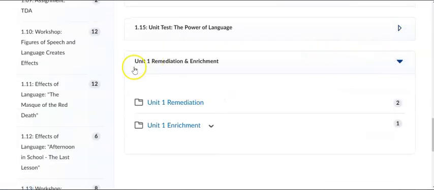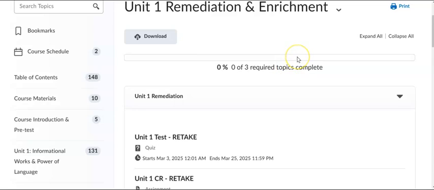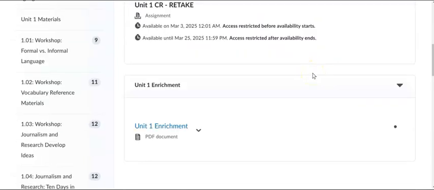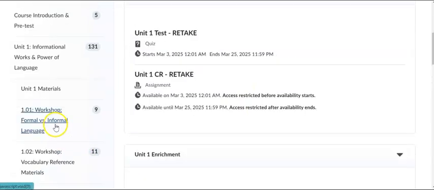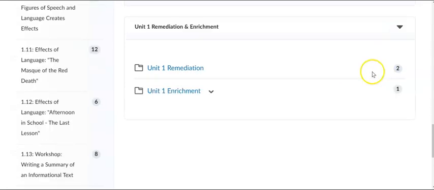Last, we have Unit 1 remediation and enrichment. There are two sections, Unit 1 remediation and Unit 1 enrichment. If we look in there, you can see the Unit 1 test retake and the Unit 1 CR retake. The remediation documents and videos will be in here as well. And then we have the Unit 1 enrichment document with the activities in that Unit 1 enrichment section. And that is it for the content.